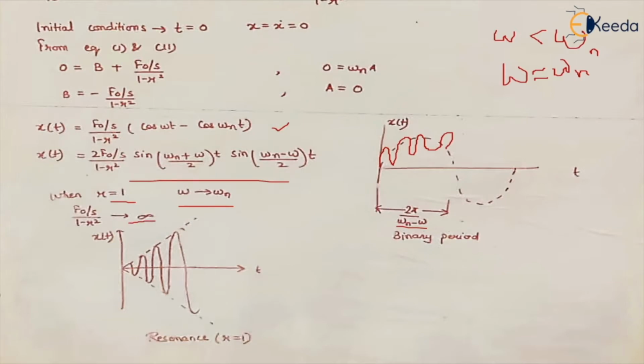The amplitude increases exponentially, and it is not going to reduce or decay. Of course it cannot reach the infinity value, but it can reach up to a certain value beyond which the machine will get damaged or break. So when omega is equal to omega n, or approaches omega n, we get the condition of resonance.